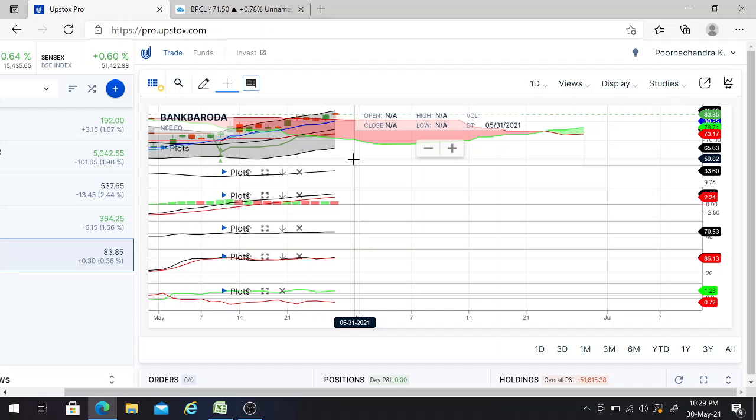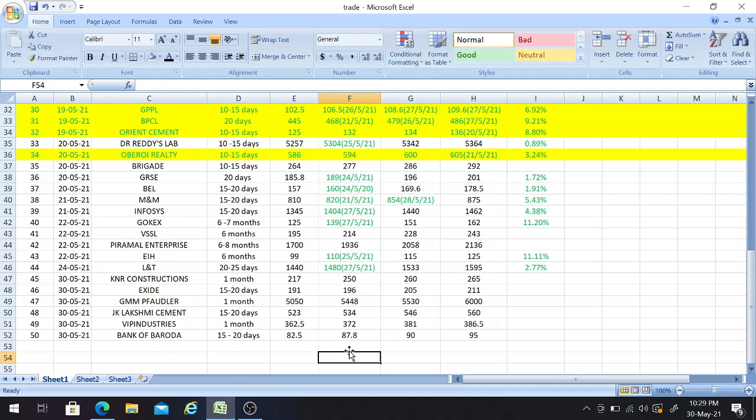So those who do not have knowledge regarding this technical analysis can just simply follow the trading calls which I have mentioned here, because this analysis is for those who have some knowledge regarding the technical charts.